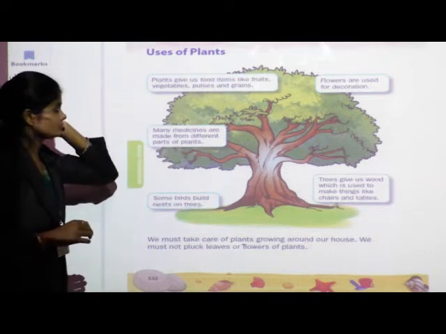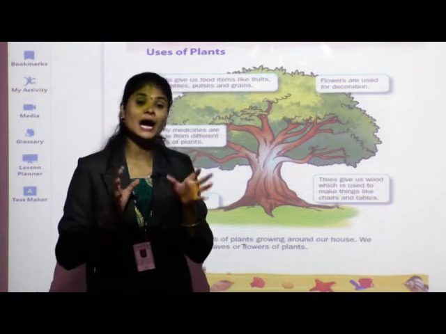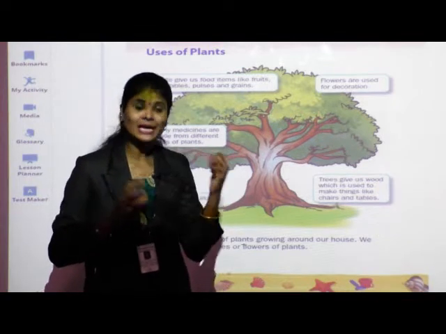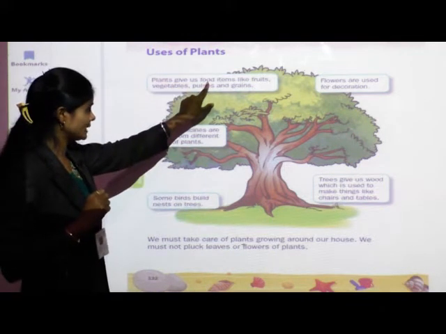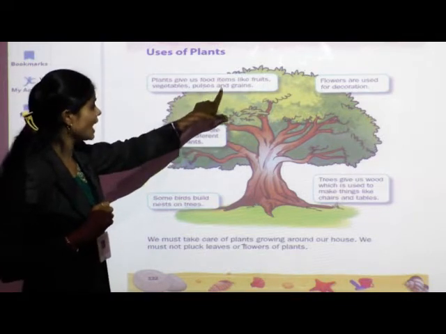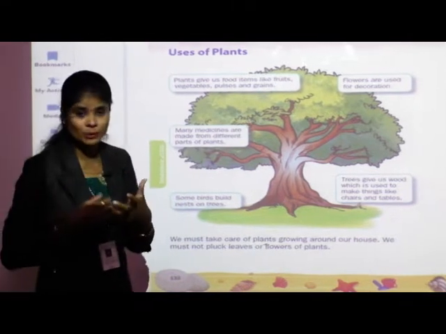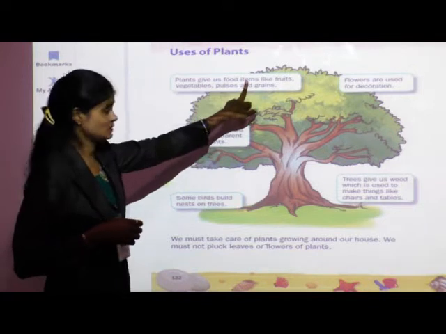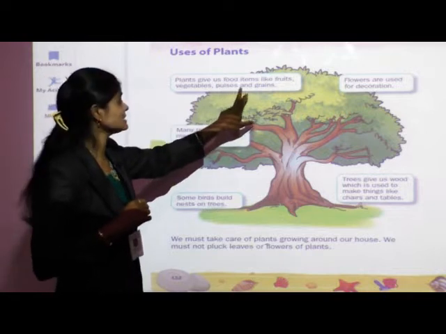See students, there are so many plants and all those plants are useful to us. We have many uses of plants. Now let's see how they are useful to us. See, first use, plants give us food items like fruits, vegetables, pulses and grains. What we get from plants or what plants provide to us. See, plants give us food items like fruits, vegetables, pulses and grains.